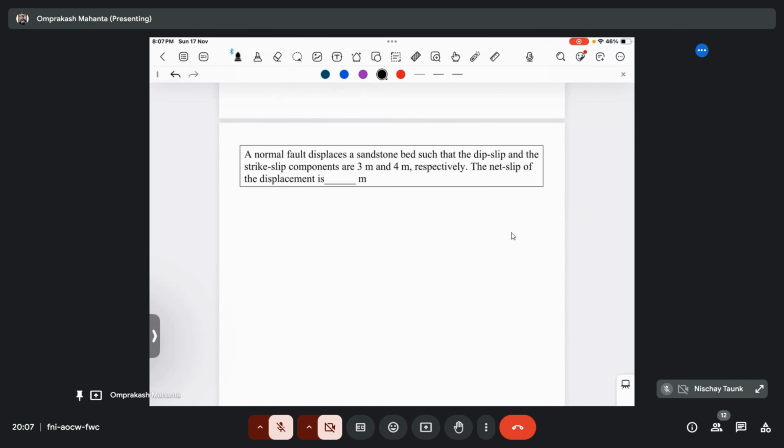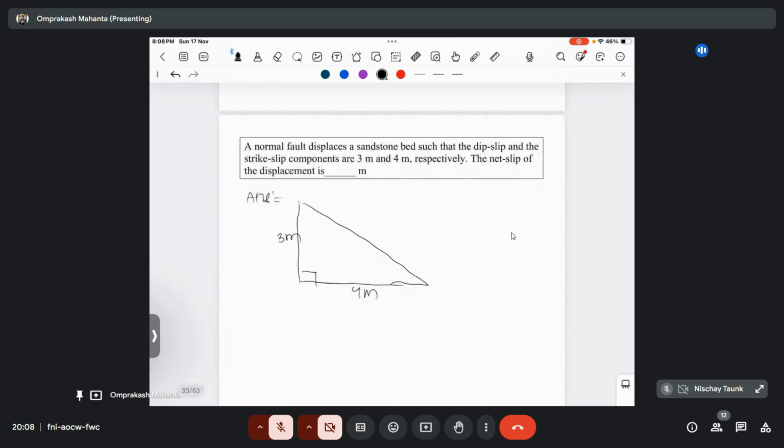Let's move to the next one. A normal fault displaces a sandstone bed such that the dip slip and the strike slip components are 3 meter and 4 meter respectively. Then what will be the net slip? Here the dip slip component is 3 meter and the strike slip is 4 meter. This is the net slip.